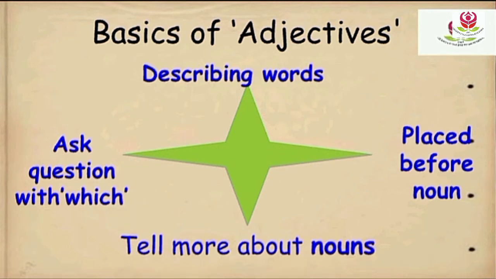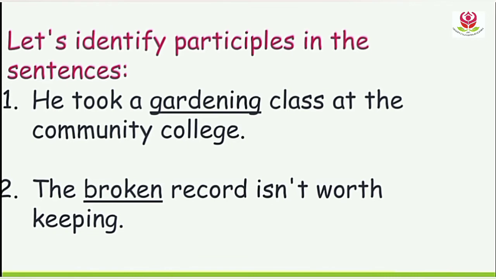As we have revised our basics, let's move on to our next step of identifying participles in the following given sentences. Here in this step, we are going to pick up the verbs with ing and en or ed. They are also known as the third form of verb, and we are going to apply the basics of adjectives to see whether they are participles or not. Let's look at the first example.